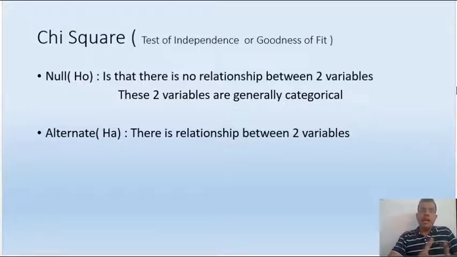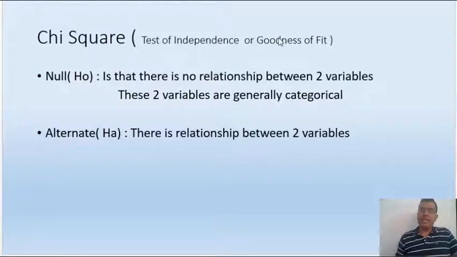The null hypothesis in chi-square is that there is no relationship between two variables, and these two variables are generally categorical variables. So they are not numeric and continuous, but they are categorical. And since the null is that there is no relationship between the two variables, the alternate is just the opposite of it, that there is a relationship between two variables. And the way we decide is the same. If the p-value or the probability value is less than 0.05, we will reject our null. Otherwise, we will go with it.